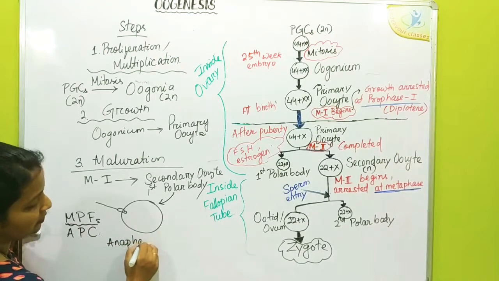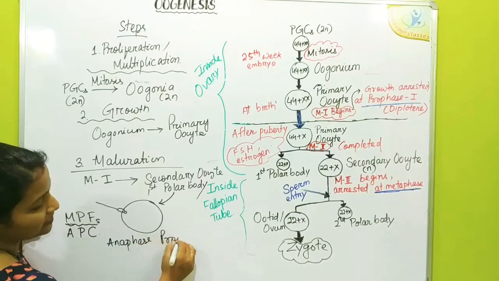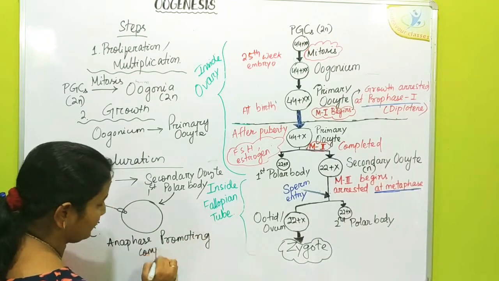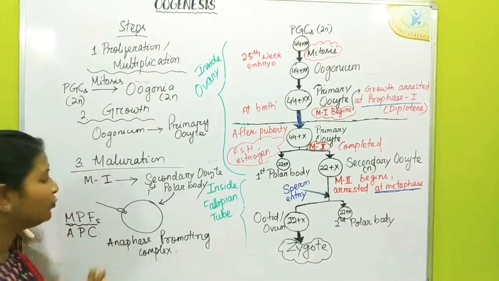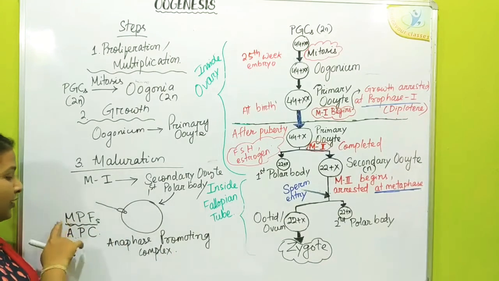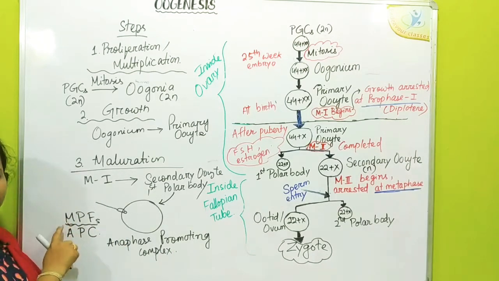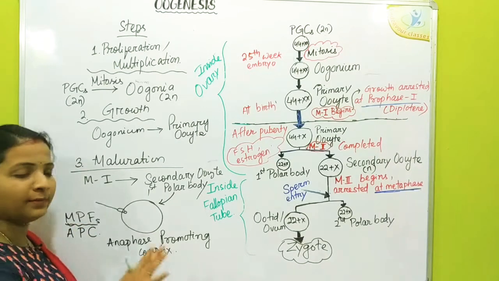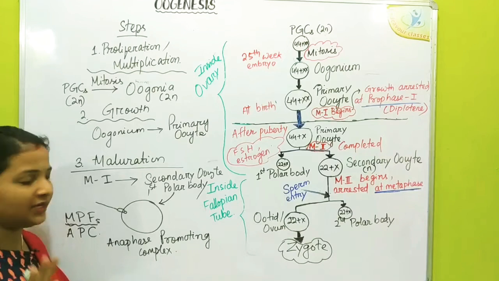There is a group of chemicals only. Metaphase promoting factor includes certain chemicals, and anaphase promoting complex also includes certain chemicals.